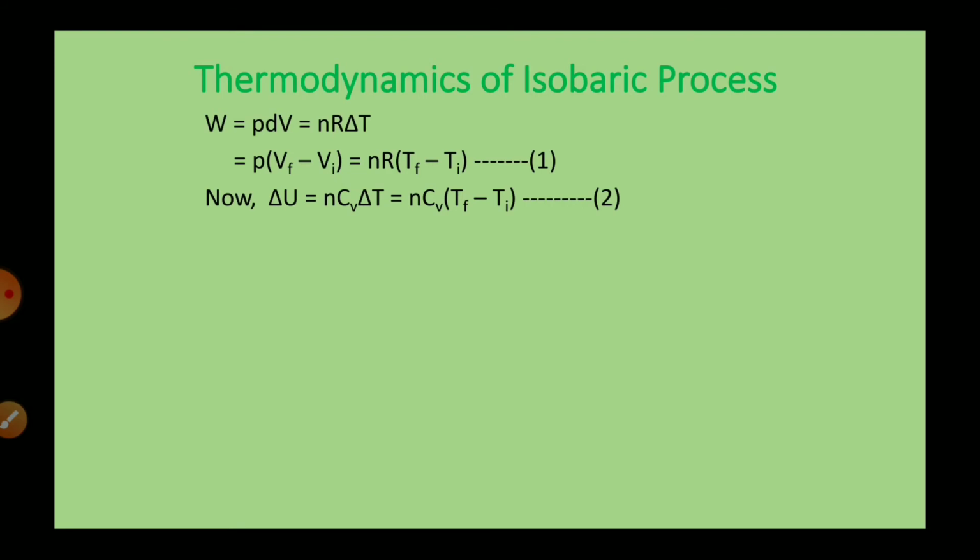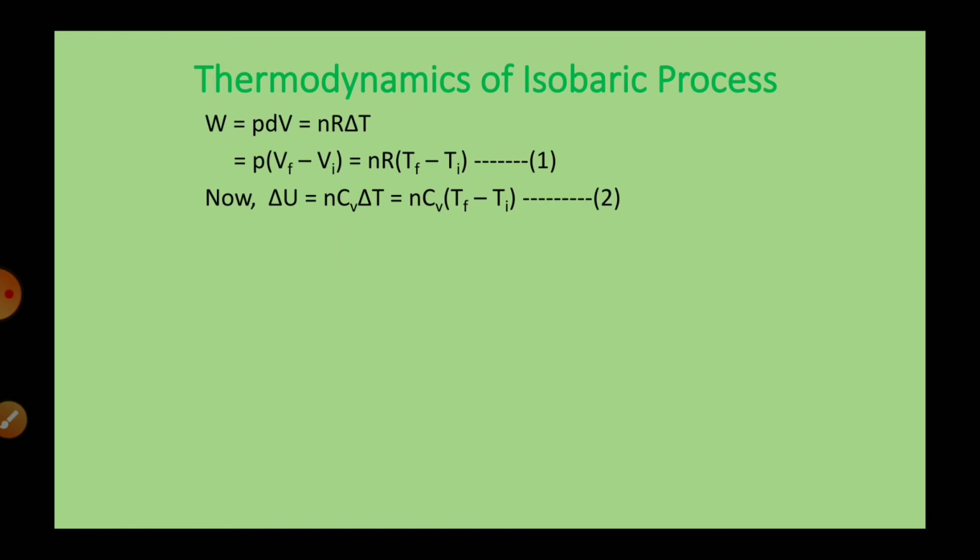So this delta U is given by the formula n Cv delta T. Now this formula comes from a derivation which is there in the chapter kinetic theory of gases. So I am not discussing that here, just remember this formula. When we study that chapter, at that time you will understand from where this formula comes. Now here, n is the number of moles, delta T means change in temperature.